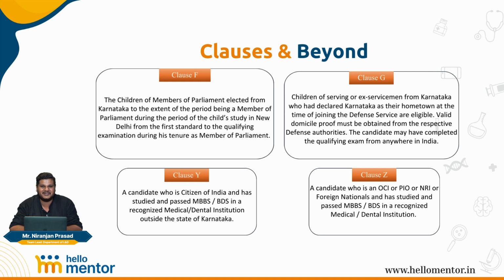The 15% reservation that we saw for the NRI quota, only those seats is where you will be eligible under the clause Z quota. So clause A to G, domiciles of Karnataka, different types of seat eligibilities for them. Clause Y, open quota, eligible only for the open seats. Clause Z, NRI quota, only eligible for the NRI quota seats.